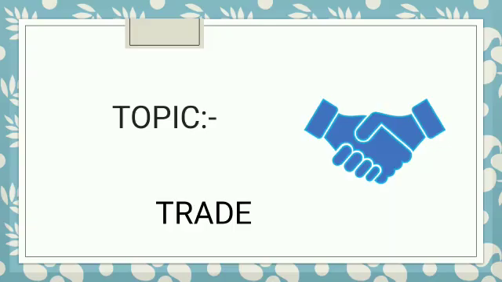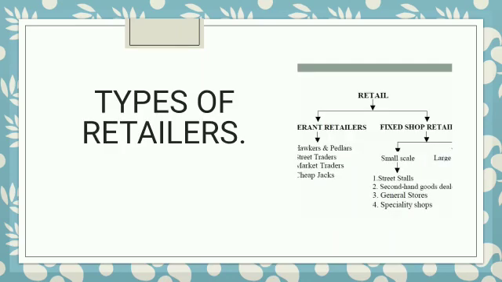Today we will start with OCM. In that, we have already started with chapter number 2, trade. In that, we have completed wholesale trade. We have learned various services given by wholesaler to manufacturer and retailer. Then, we have learned features of wholesaler. Afterwards, we have learned retail trade, features of retail trade, and various services given by retailers to manufacturer and consumers. Today, my dear students, we will start with types of retailers.